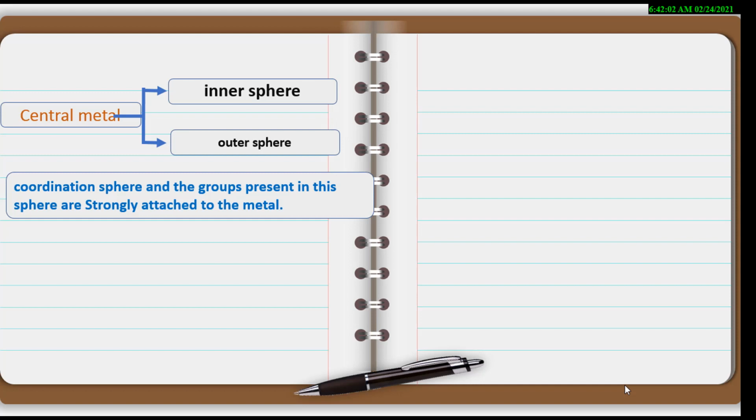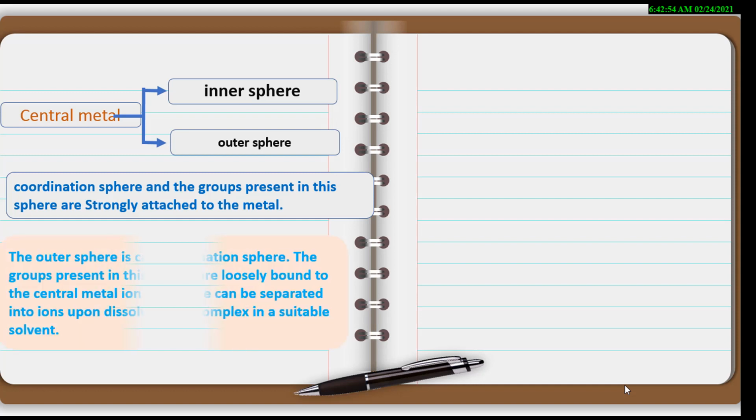The groups present in the inner sphere are strongly attached to the central metal atom. The groups present in the outer sphere are less strongly attached to the central metal ion. Hence they can be separated into ions upon dissolving the complex in a suitable solvent.